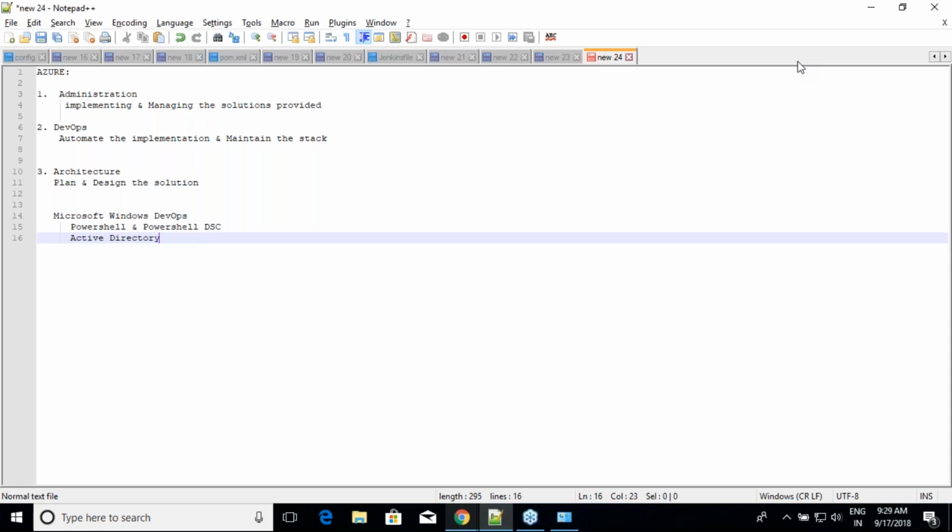You need to know something about Active Directory, and you should know how to migrate it from your company to Azure. These are the two things which we don't learn in other clouds. In Azure, you can't call yourself an Azure administrator, architect, or DevOps engineer if you don't know the Microsoft Windows DevOps stack. You can still manage, but not call yourself that.